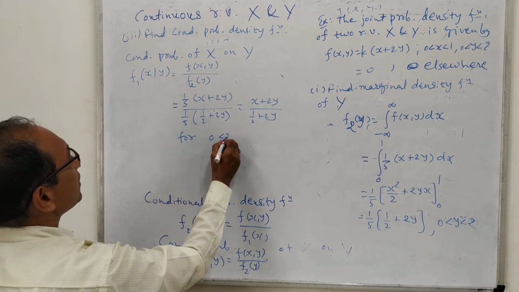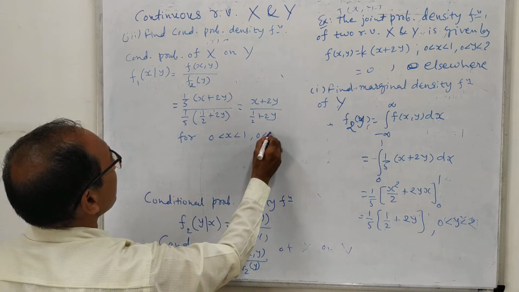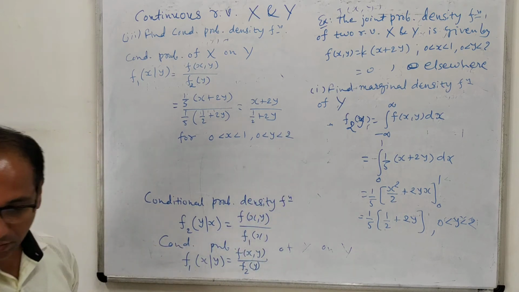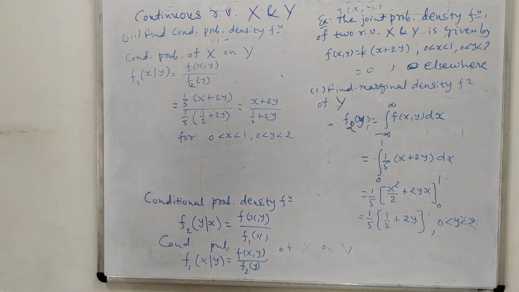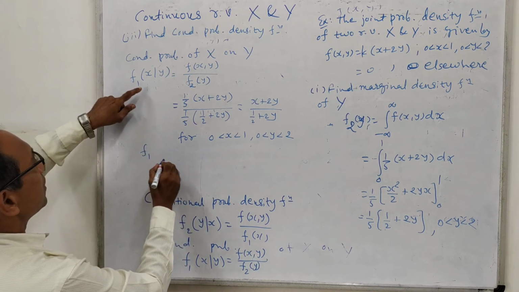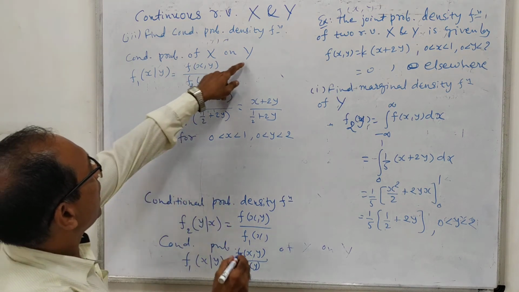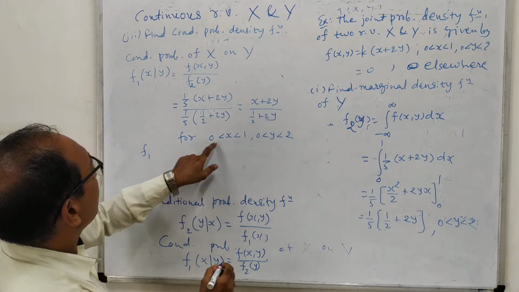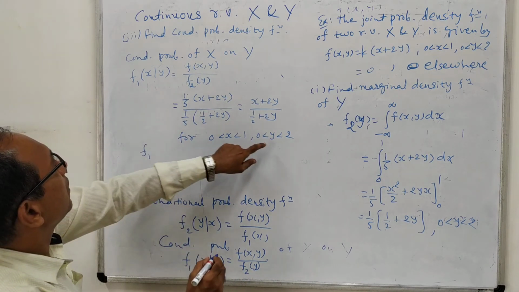So we will put the range 0 less than x less than 1 and 0 less than y less than 2. Okay, so this is the answer, conditional probability of x on y. Are you clear with this? Okay, and one more thing here is that these are the conditional probabilities of x on y.